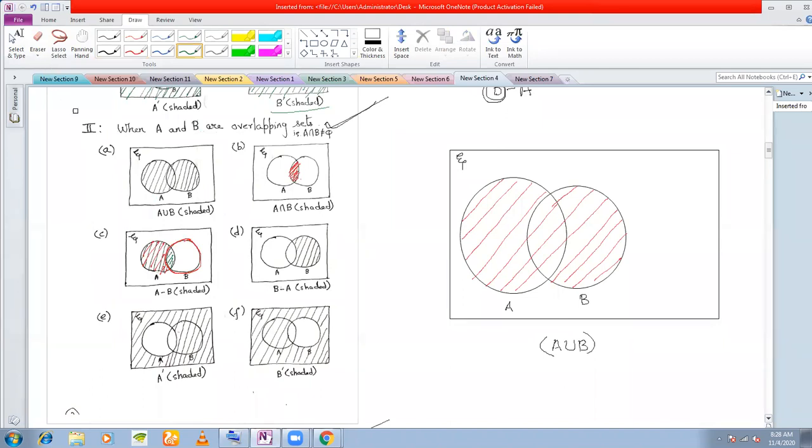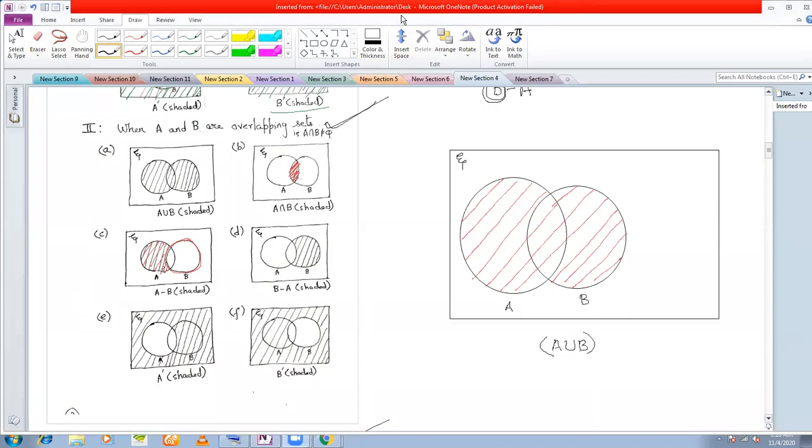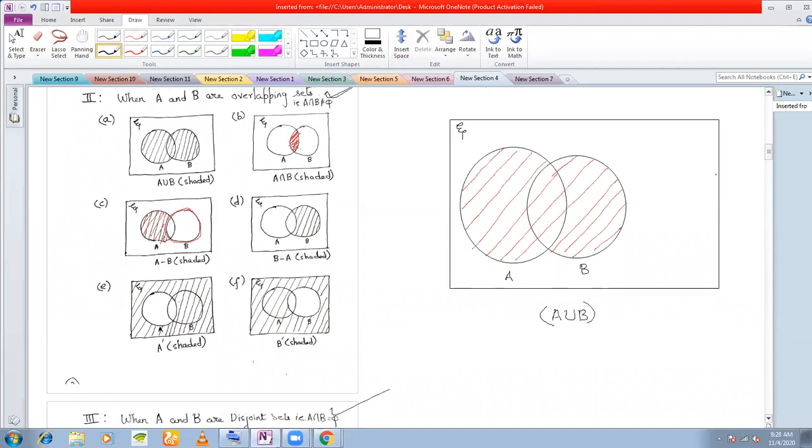Why will I not shade this part? Because this contains the elements of B, and in A minus B I have only the elements of A. Next, B minus A. Similarly, for B minus A, you simply shade this part and exclude the circle A.